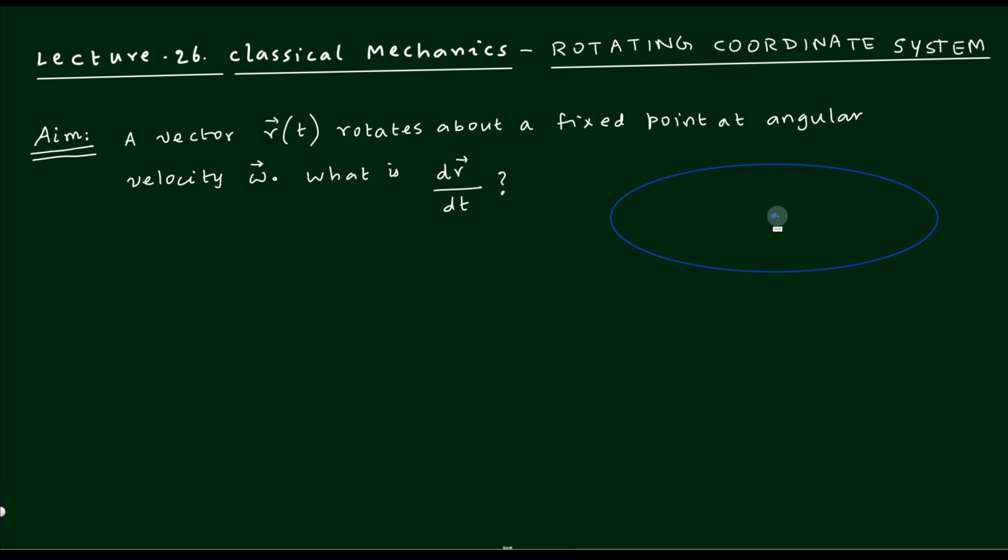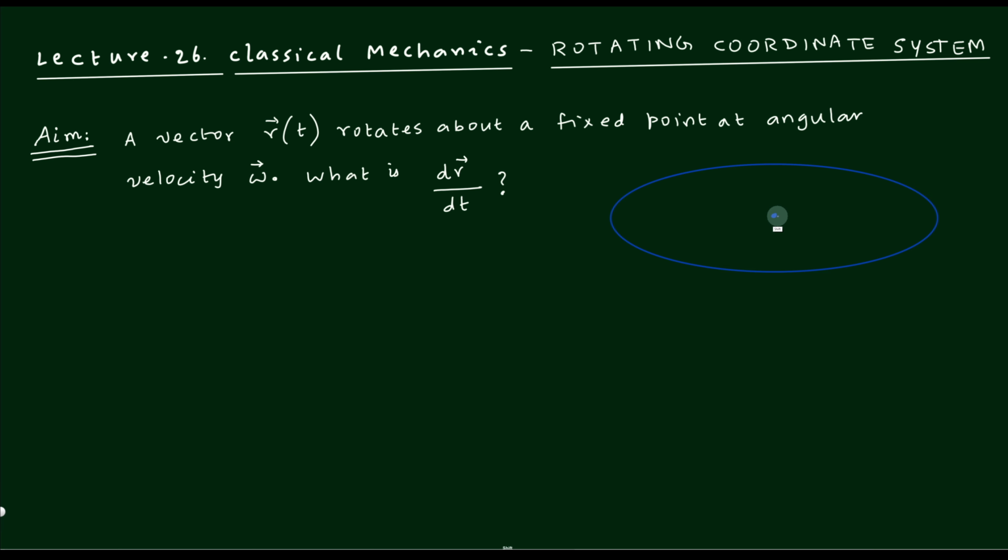In fact, if you're interested to study any dynamics which involves rotation, essentially self rotation, I'm talking about something like spin. If you are going to spin the cricket ball and throw, that kind of rotation is what I mean, the self rotation or the rotation about its own axis. That kind of scenario requires a coordinate system known as the rotating coordinate system.